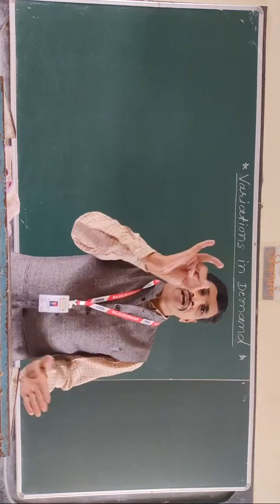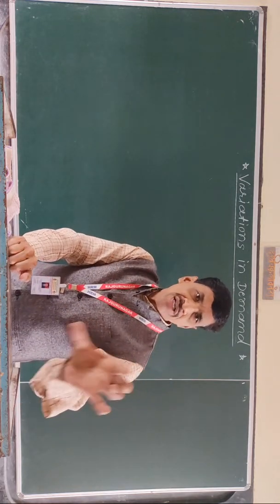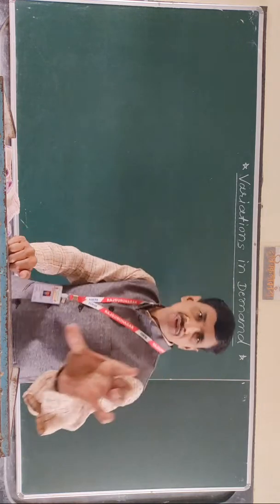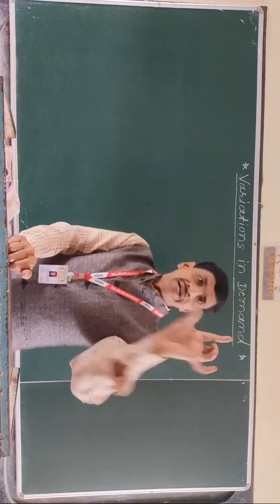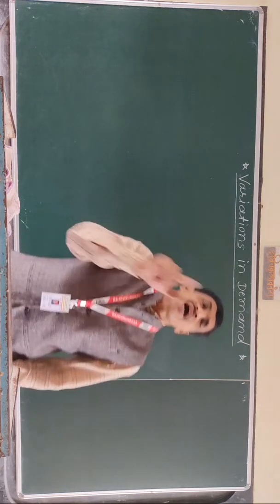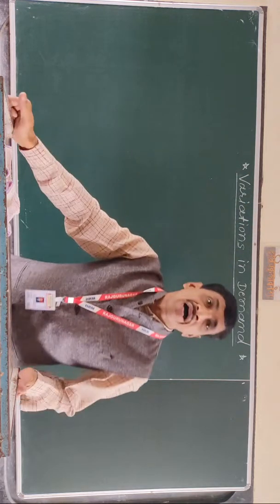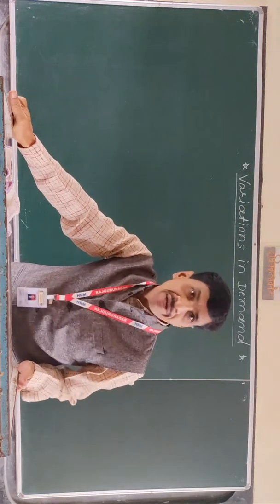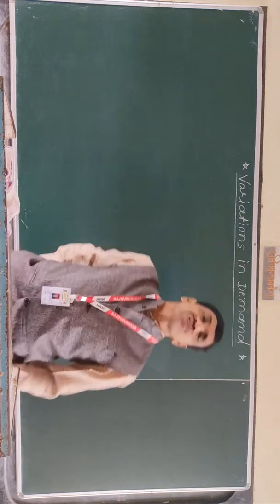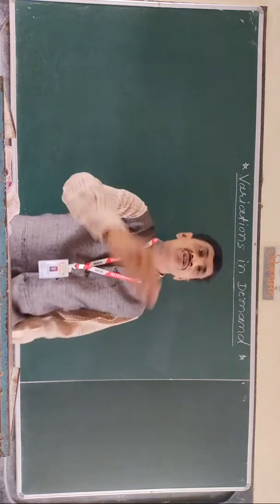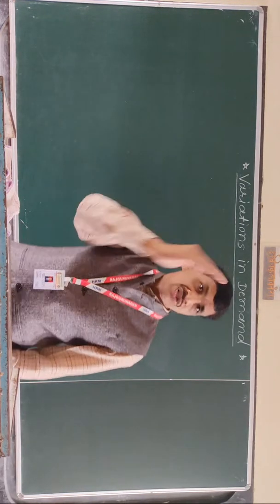So first, introduction, then statement, third, explanation. Explanation with the help of a schedule, and then explanation with the help of a curve or diagram. Second heading, assumptions to the law of demand, and finally the last very important concept, exceptions to the law of demand. So those are the various points or sections in the theory of demand.